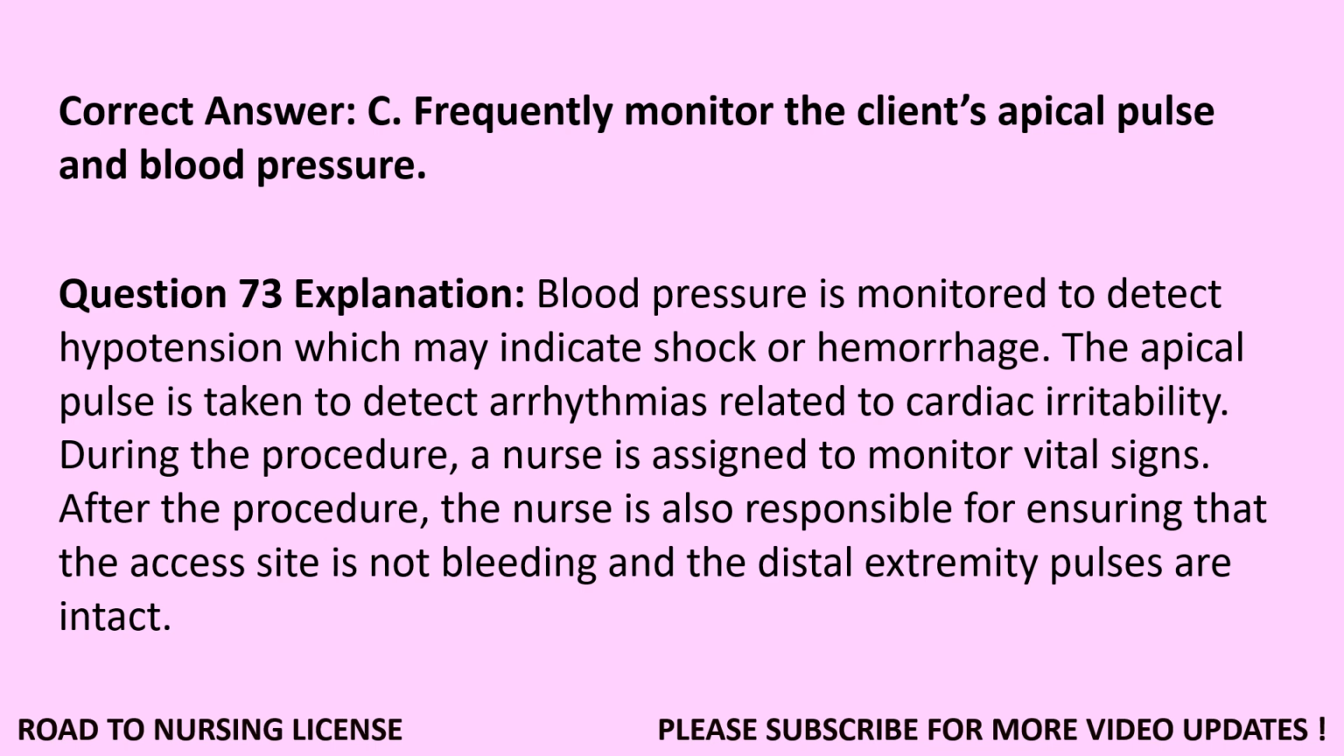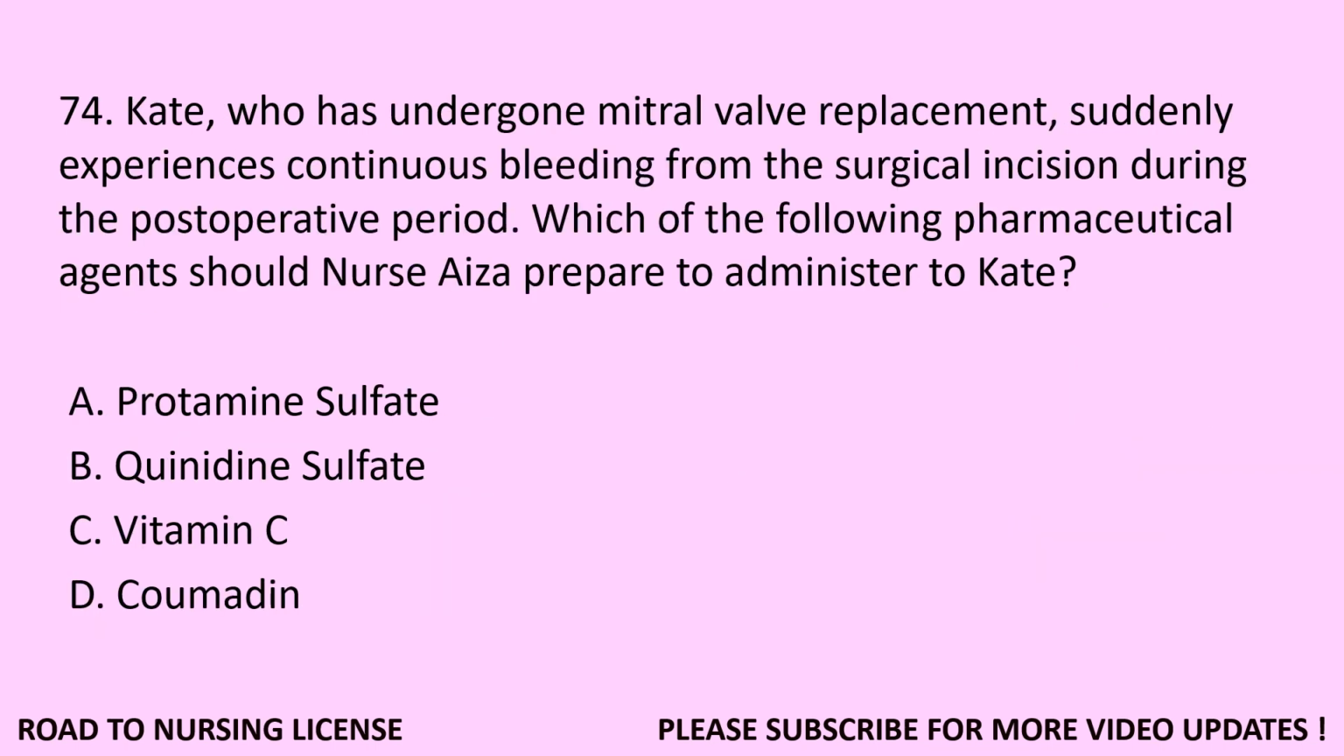Question 73. Explanation. Blood pressure is monitored to detect hypotension, which may indicate shock or hemorrhage. The apical pulse is taken to detect arrhythmias related to cardiac irritability. During the procedure, a nurse is assigned to monitor vital signs. After the procedure, the nurse is also responsible for ensuring that the access site is not bleeding and the distal extremity pulses are intact.